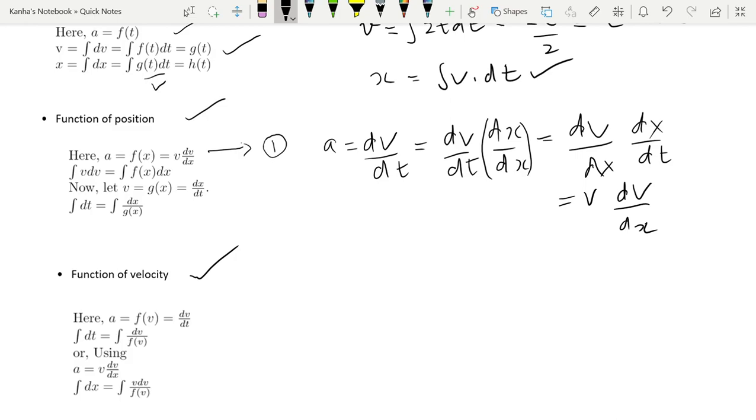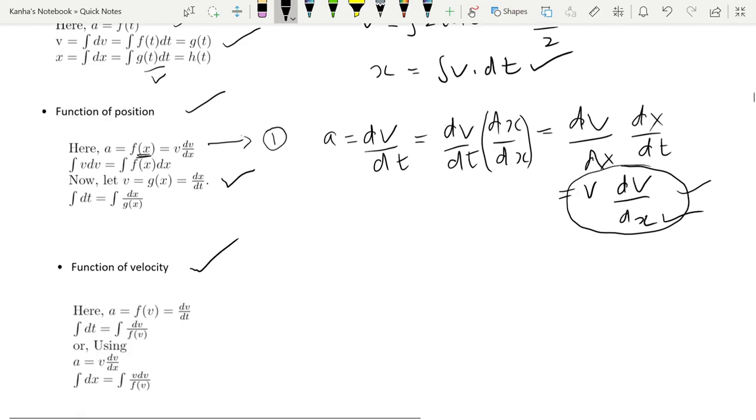Alright, so this is probably the most important equation from here, and if you have the acceleration as a function of position, you can use this equation to find velocity or position. Similarly, if you have the velocity, you can go one step further, use one more integration to find the position.